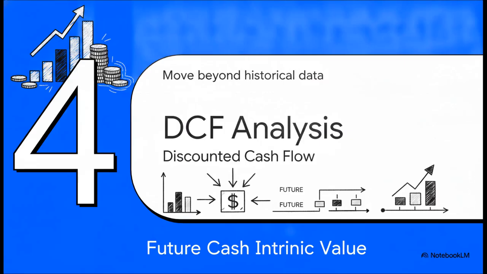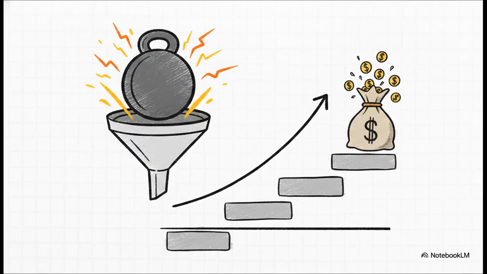Okay, part 4, DCF valuation analysis. Let's move beyond historical data to actually project future intrinsic value. Because our uploaded sources don't provide explicit management free cash flow projections, we've got to make some educated assumptions to fill in the gaps. We're assuming a 10% weighted average cost of capital, or WACC. We're basing this on the BB Fitch rating mentioned in the sources, which implies a higher cost of debt. We're also assuming a conservative 2% perpetual terminal growth rate and a 5% annual free cash flow growth trajectory over the next 5 years, which aligns pretty nicely with their recent 11% cash collections growth momentum.